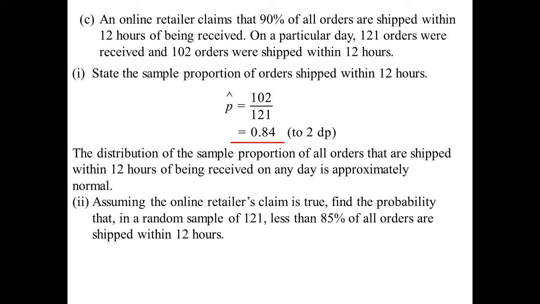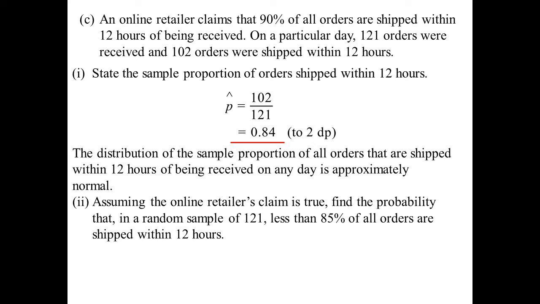Assuming the retailer's claim is true, find the probability that if we had a random sample of 121, so not the ones that were actually shipped, but if we were just randomly to pick 121 that have been shipped over the weeks, that less than 85% are shipped within 12 hours. They're claiming 90. We got 84. We want to see what actually is the chance that it was less than 85. Did this happen by chance or actually no?